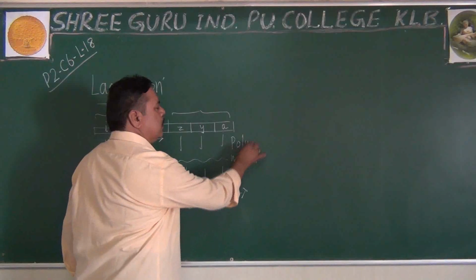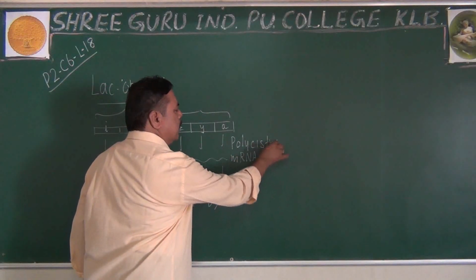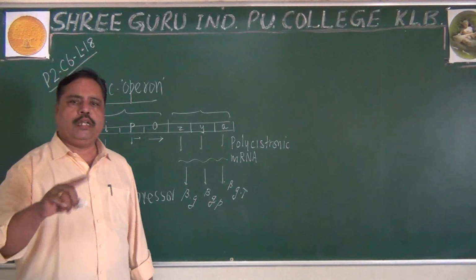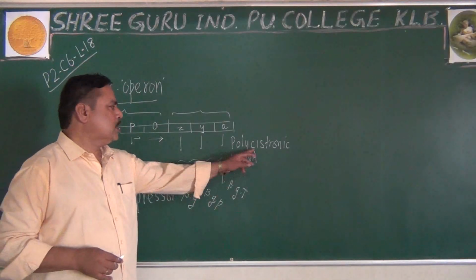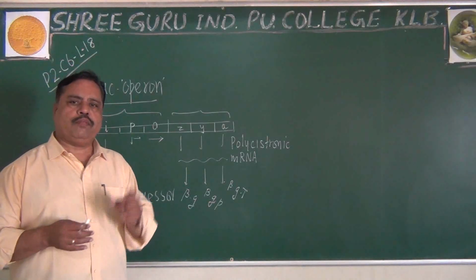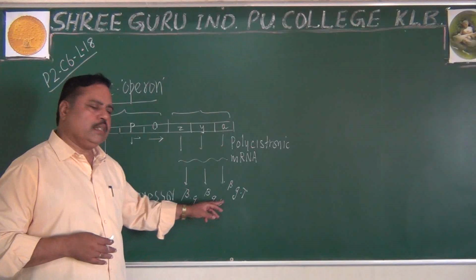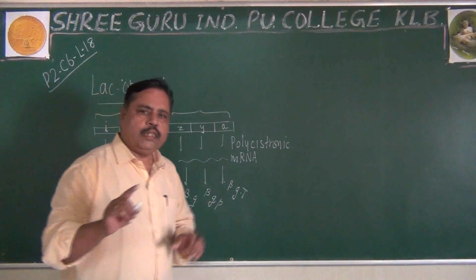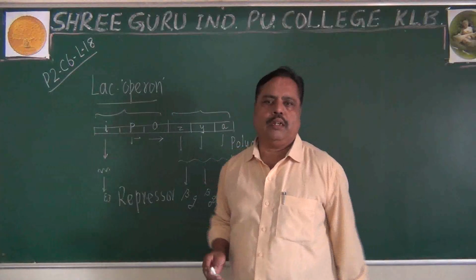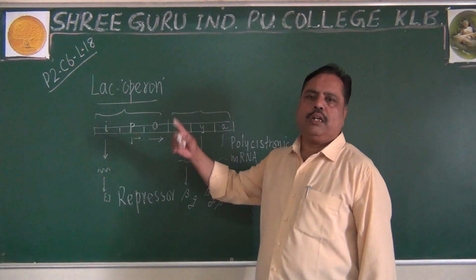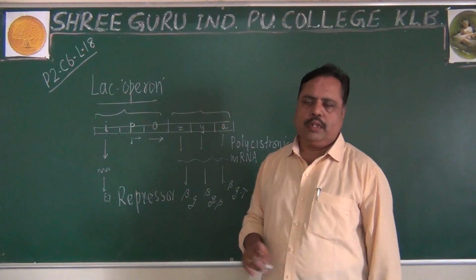The mRNA produced by E. coli is a polycistronic mRNA. Poly means many. Cistron means the structural unit of transcription, we can say. So it is able to produce three enzymes at a time. This is the structure of the lac operon we have seen. Now the question is how they get switched on and how they get switched off.